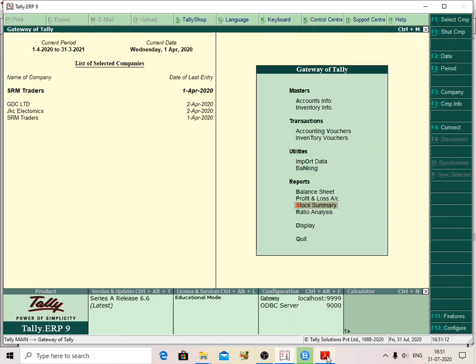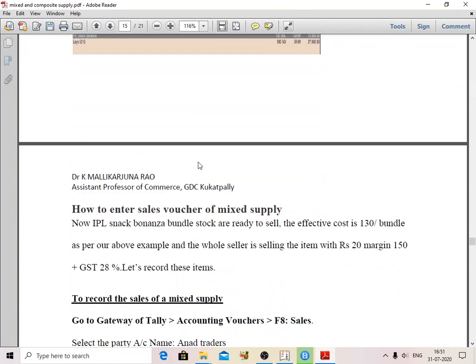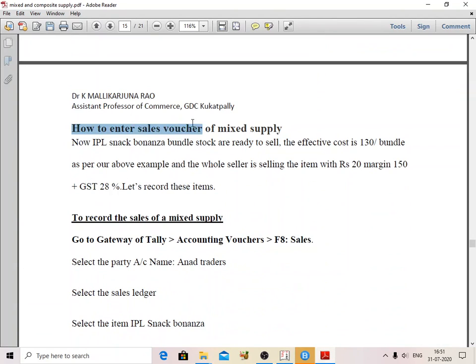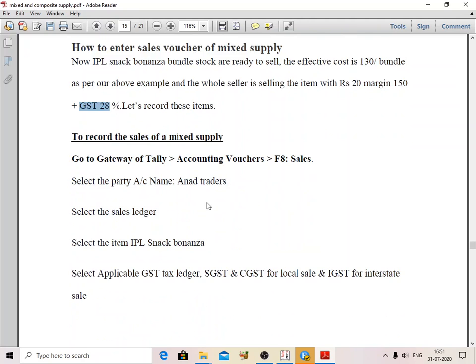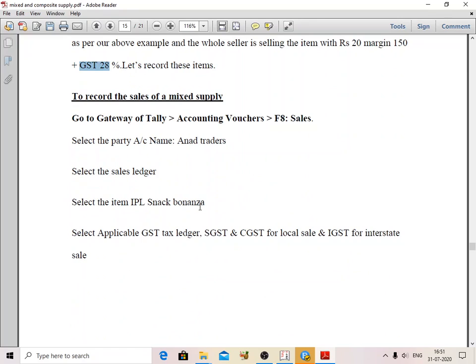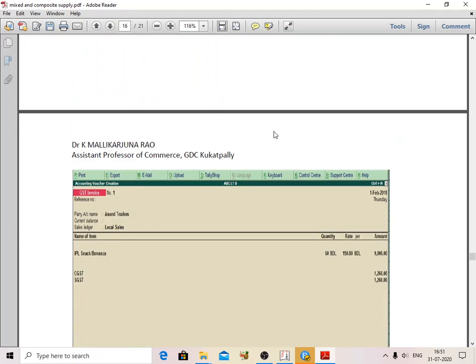After creating and verifying that, now let us enter a sales voucher as a mixed supply. For the IPL stock, the bundle selling price is 50 rupees per bundle. For example, the tax rate is 28% GST, and we are assuming 28% GST. So how are we calculating? We are calculating the highest tax rate, which is the IPL Bonanza tax rate. I will check the item. Okay, I will show you first.